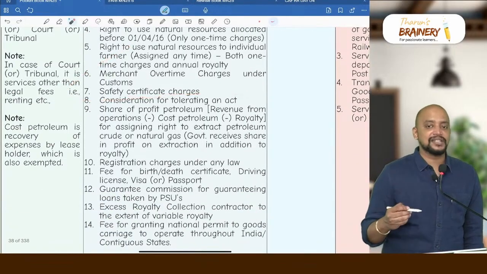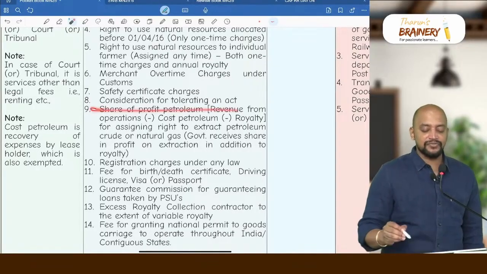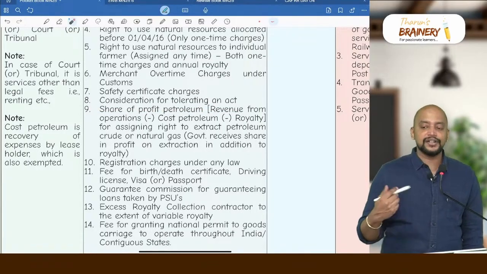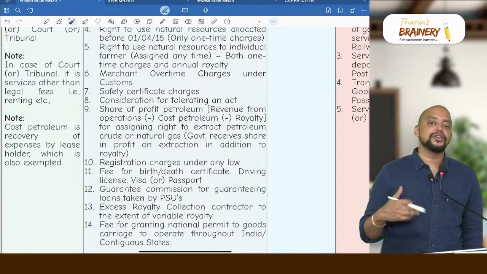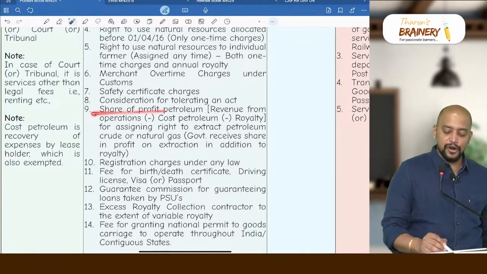Safety certificate charges collected by the safety officer for issuance of safety certificate. Consideration for tolerating an act. So government enters into a contract and they are tolerating your breach, for which they are collecting some money, that is exempted.